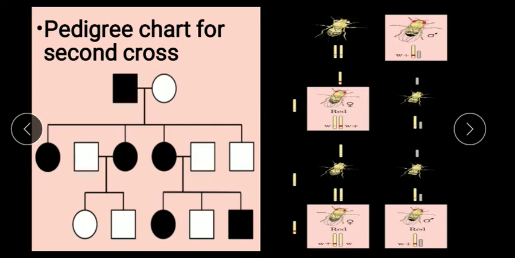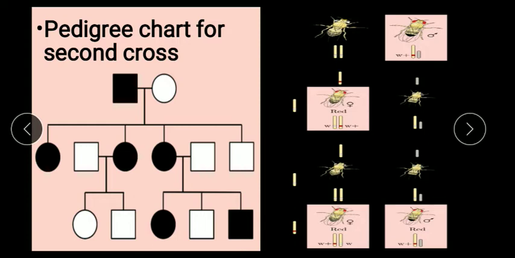Let us look at the pedigree chart and how to construct it. In your earlier classes, you became aware of the symbols, the shading and the empty symbols, and what they refer to.